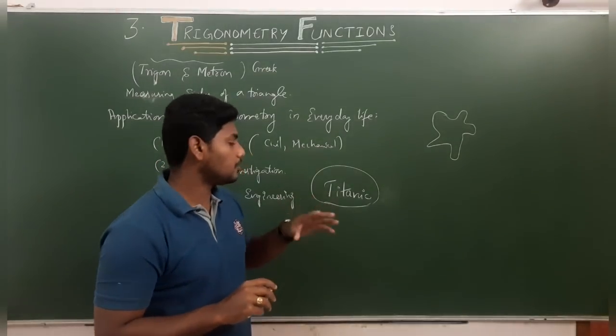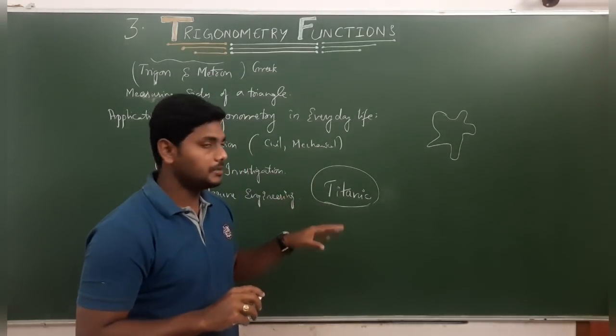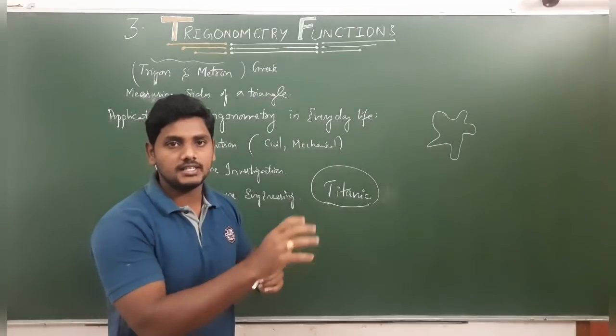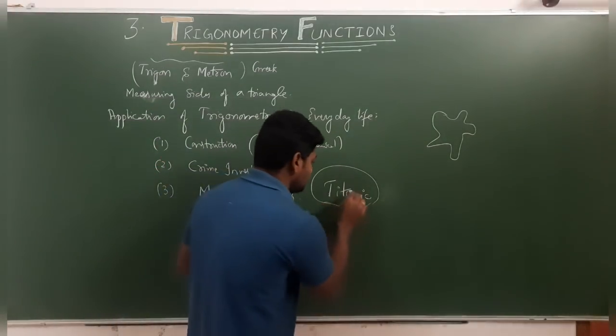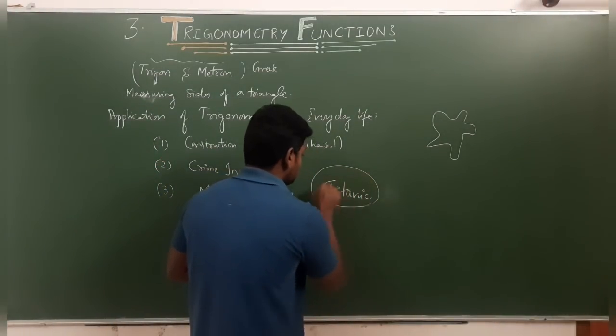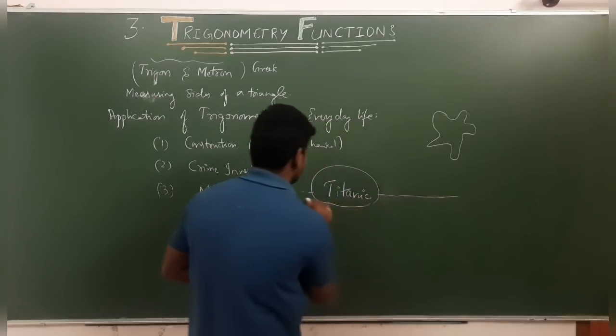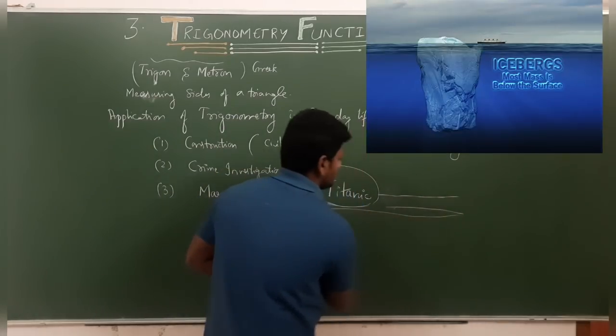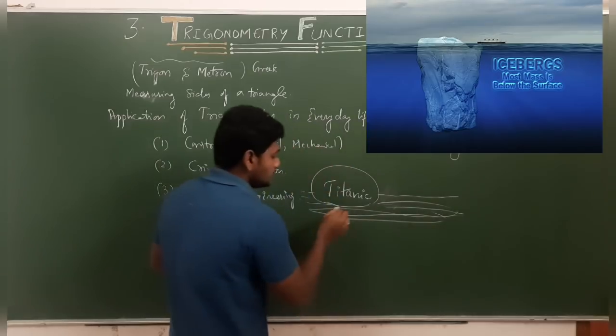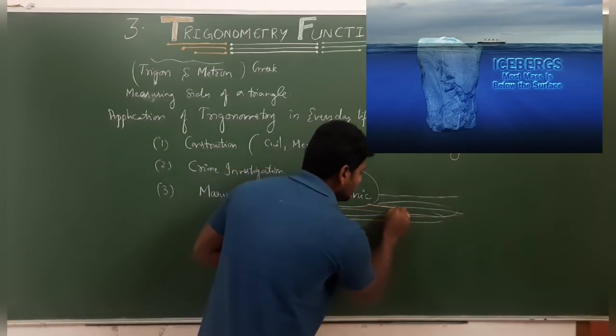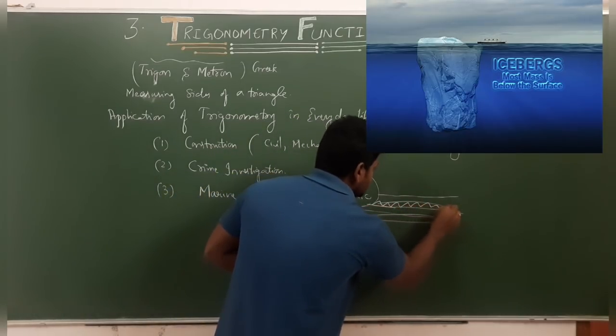By using the proper technology of trigonometry, from the ship we can send waves. For example, if this is the ship at a sea or ocean, we can send waves through the ship.